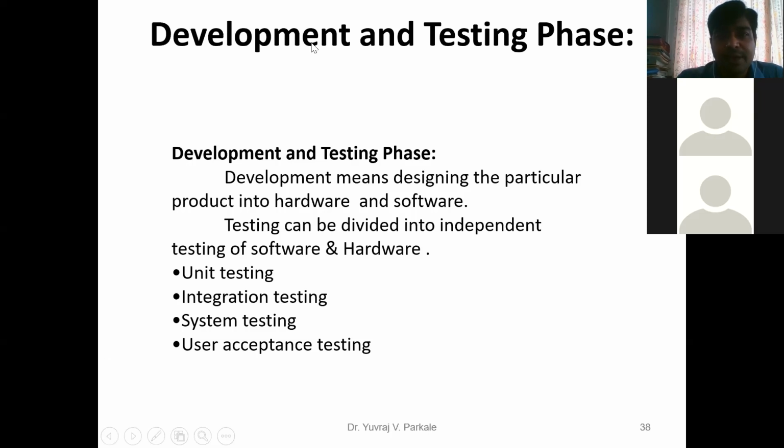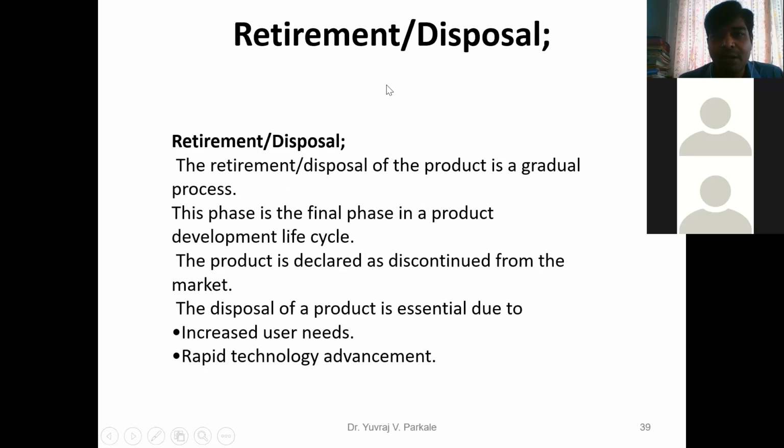The next phase is called retirement, or disposal. So what is retirement or disposal of your product? The retirement or disposal of the product is a gradual process. This phase is the final phase in a product development life cycle. I will show it in the flow diagram. This is the last step of your model.